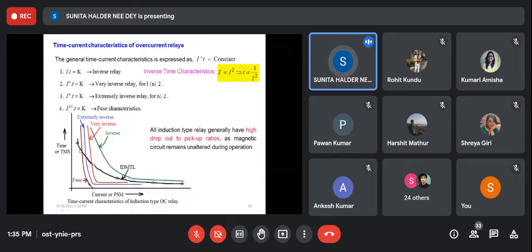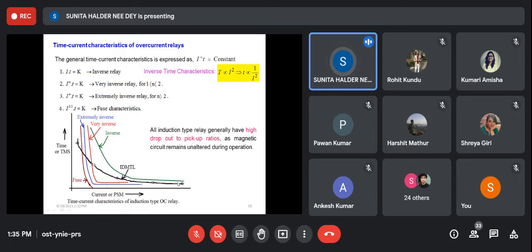But for an IDMT type relay, you can see that for a particular current there will be a definite time lag. So we can assess that if the fault current is this much, then what will be the time of operation.